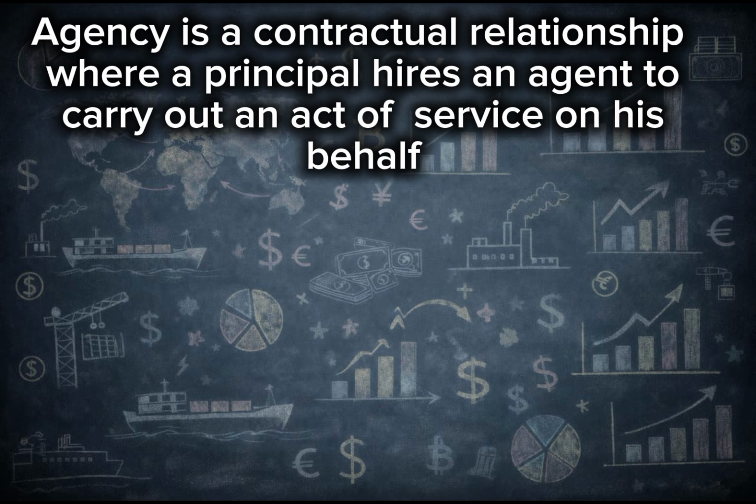It is a relationship where the principal hires the agent to represent the interest of the principal. What I'm saying here is that agency is a contract where the principal employs an agent to act on their behalf in decision making and in engaging in activities on behalf of the principal.